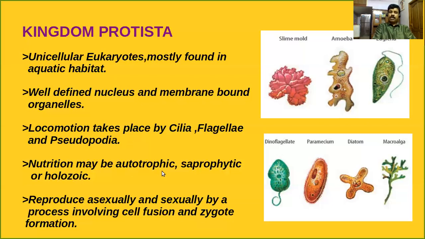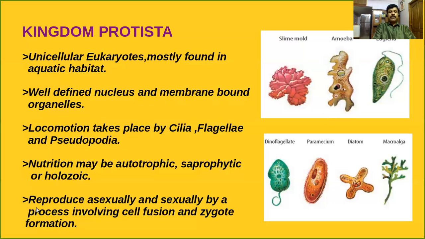Nutrition may be autotrophic, saprophytic, or holozoic. Do you know what we call autotrophic? They can synthesize their own food materials like green plants. Saprophytes can obtain their food or energy from dead and decaying matter. Do you know the meaning of holozoic nutrition? Holozoic nutrition means the organisms can engulf their food materials. I hope you have heard about the process of nutrition in amoeba. You have learned it in lower classes.